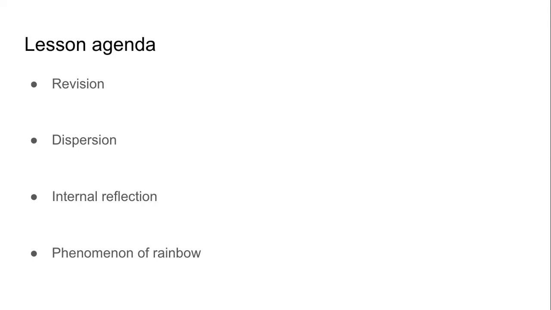If you remember better and if you have completed your homework, only one question in the exercise remains unanswered. And that question is about the rainbows. I had told you in the beginning that this chapter has very few questions at the end of the chapter in the exercise, but there can be more questions because there are multiple things explained here. Real life situations, the theory about refraction, dispersion, and internal reflection. So there can be many questions. So it is important that you make your notes properly. And with that, let us start the revision.